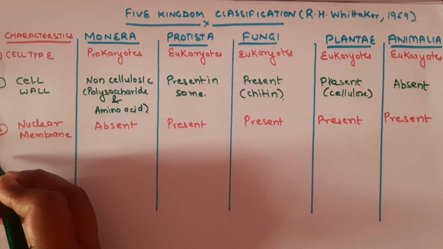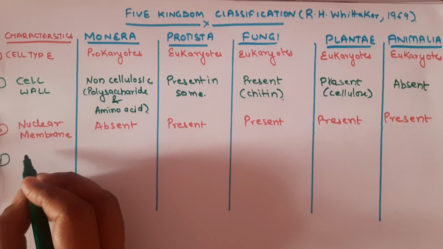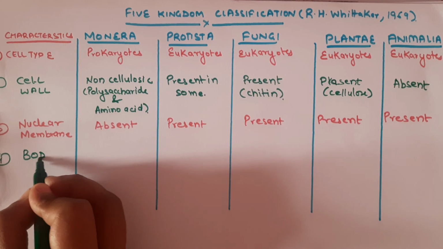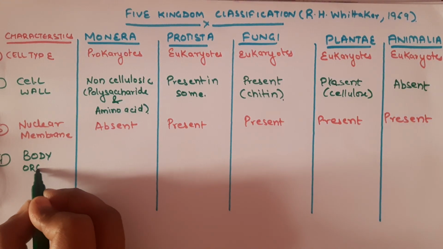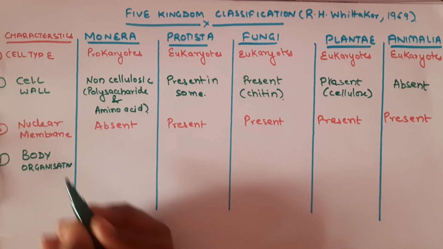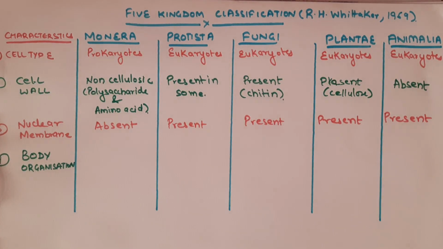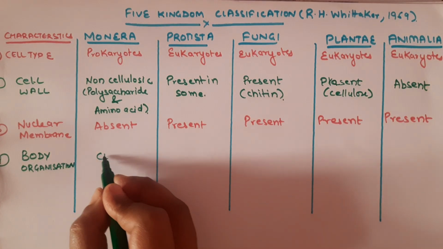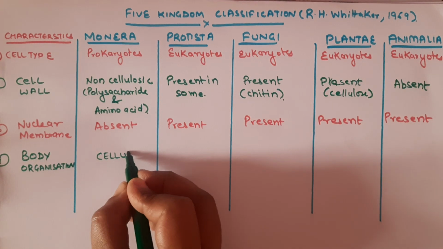The fourth is body organization. The Monera organisms are cellular.